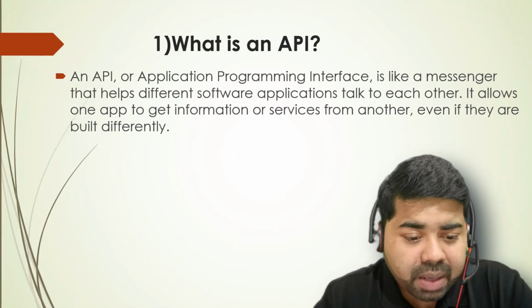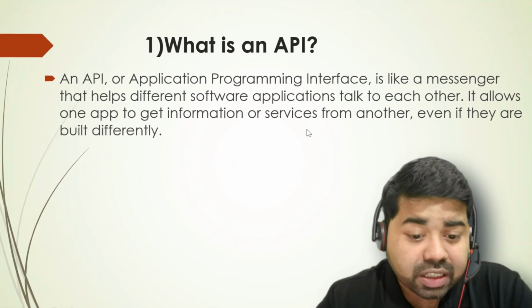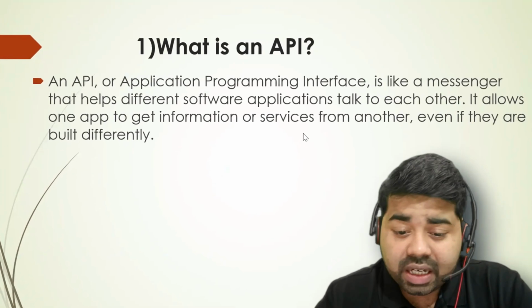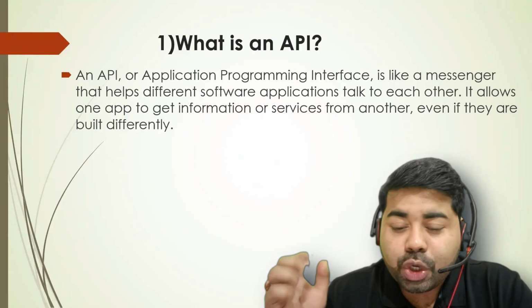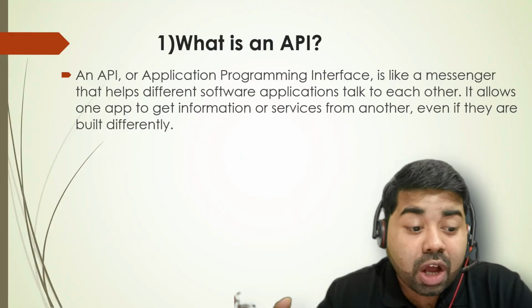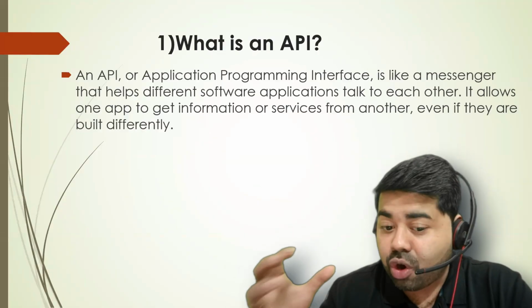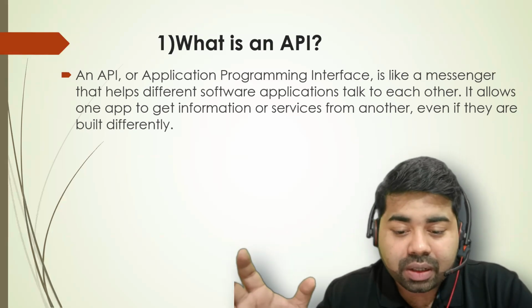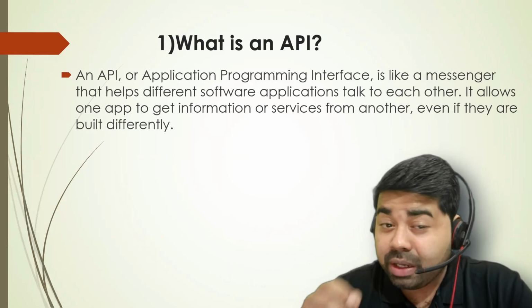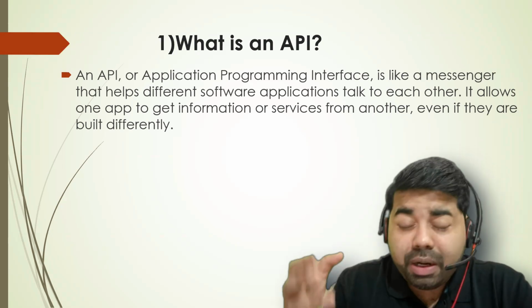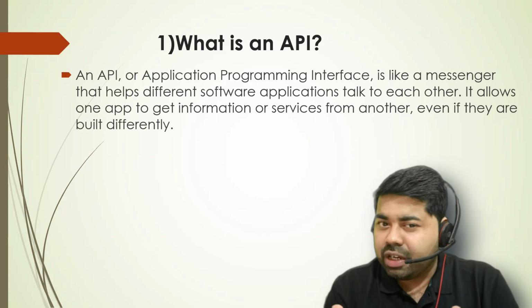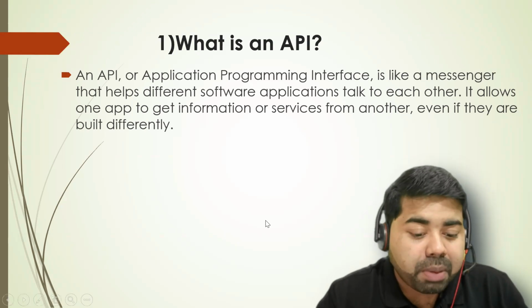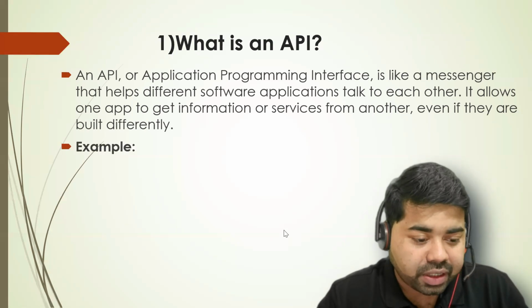So what is an API? API means application programming interface. It is a messenger that helps different software applications talk to each other. It allows one app to get information or service from another, even if they are built differently, in different technologies. Understood, right? So you guys can define it in your own way, and we have multiple examples of API.